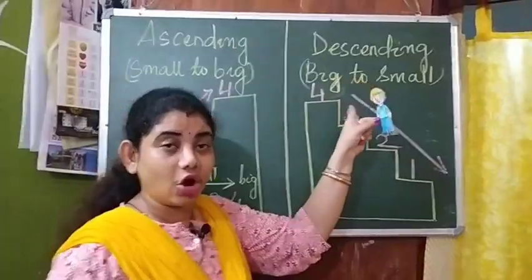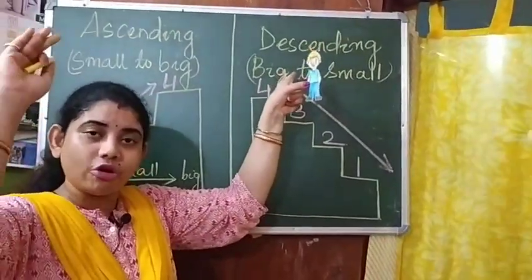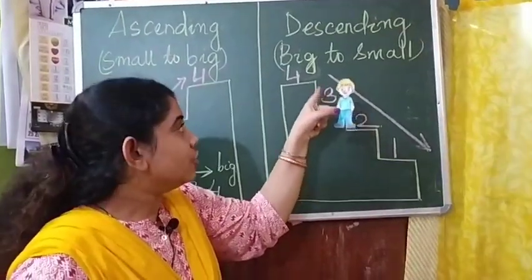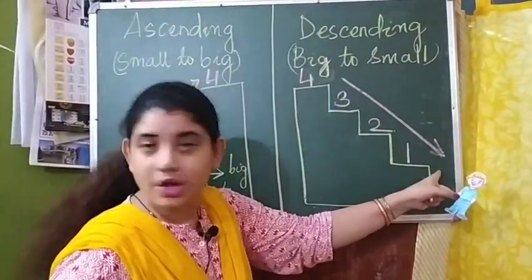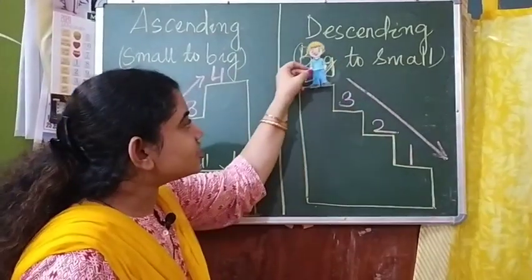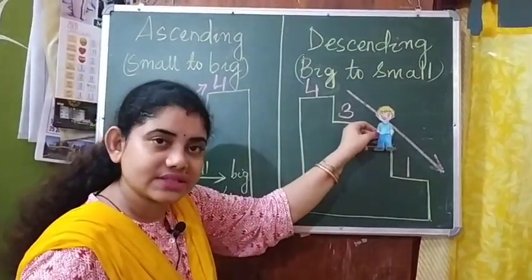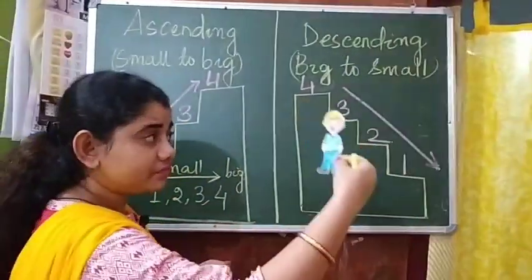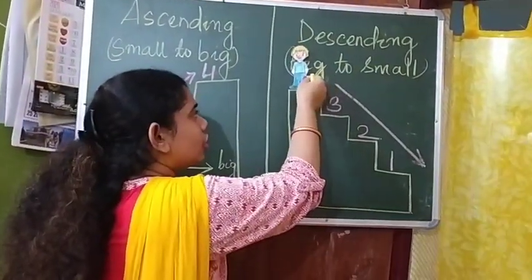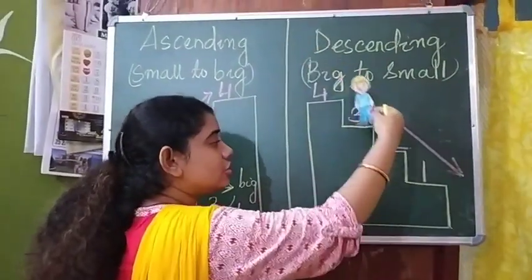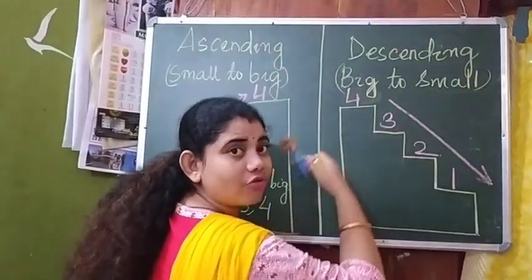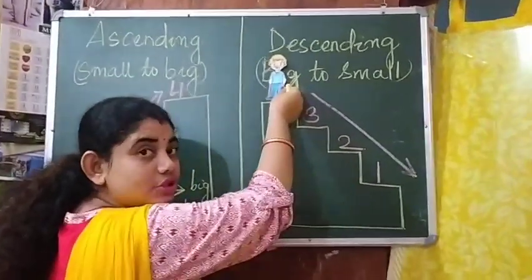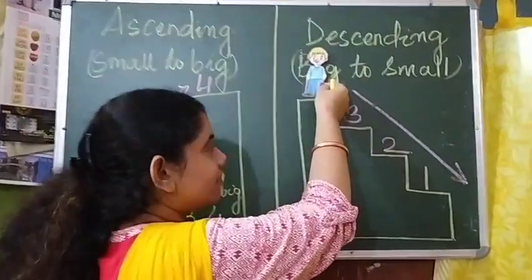Next is the descending order. When you are on the top floor and you want to come downstairs, what will you do? You will not jump from this step to that step. No, you will come slowly. You will step one step at a time and come down. Right? Like that only. Jack is on the top floor with the bigger number and he has to get down now. What will he do? He will come down slowly, step by step.